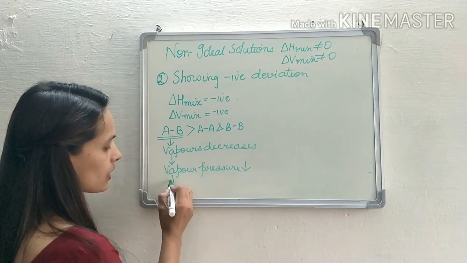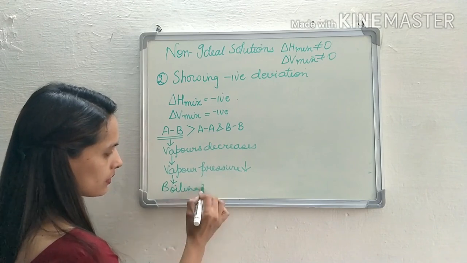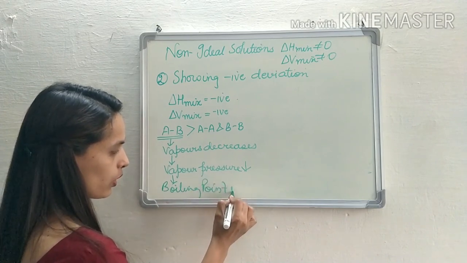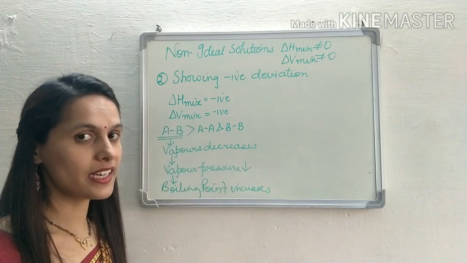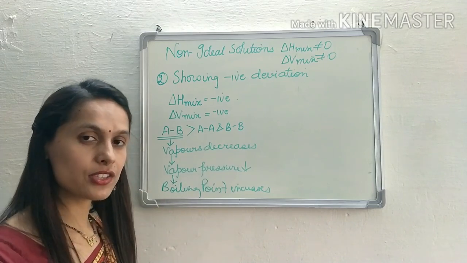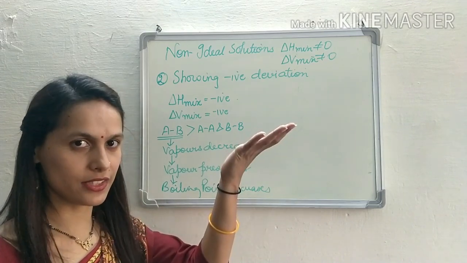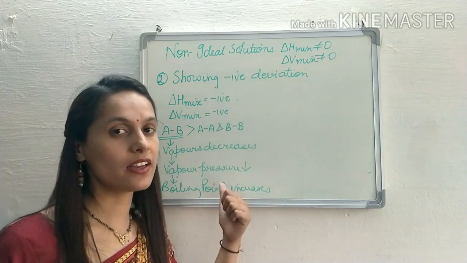And due to the decrease in the vapor pressure, our boiling point increases. So in positive deviation we studied that finally the boiling point decreases, and in negative deviation finally the boiling point increases.